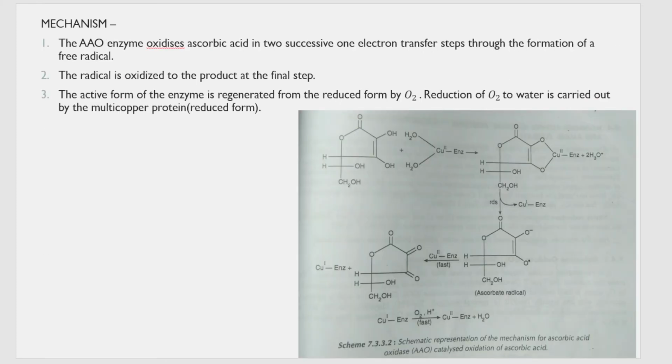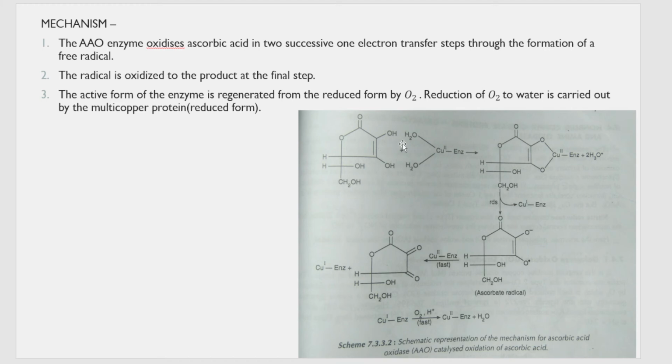Now let's study the mechanism of how this enzyme converts ascorbic acid to dehydroascorbic acid. You can see here the ascorbic acid molecule and our enzyme, the copper oxidase enzyme. Initially there is an elimination of H3O plus.